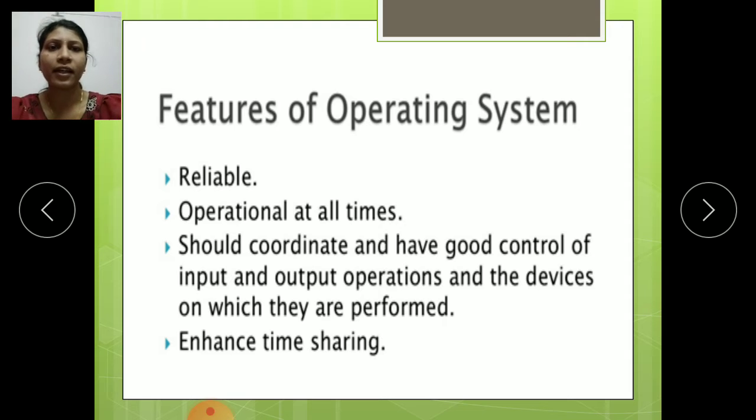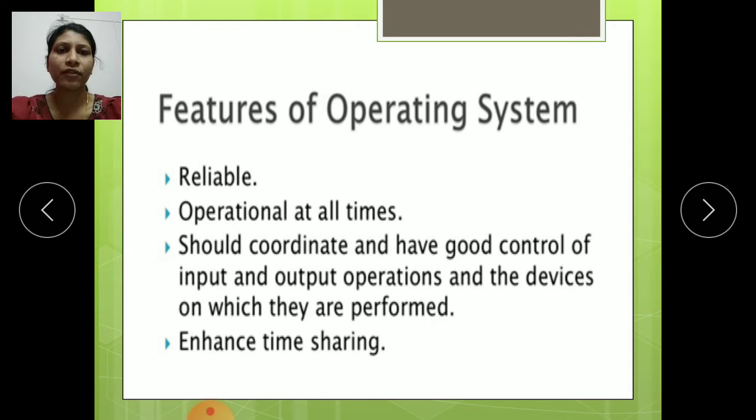First one is reliable. Reliable means the operating system is very reliable to use, means we can easily operate it. Then operational at all times. Then the next one is that it should coordinate and have good control of input and output operations and the devices on which they are performed.